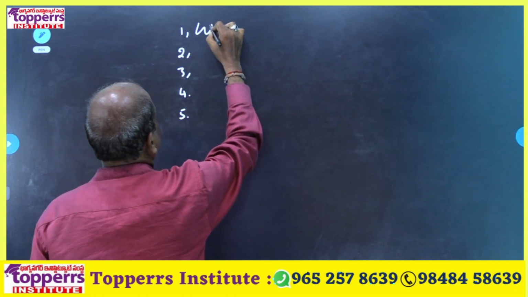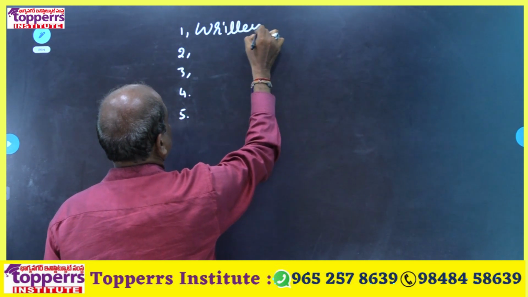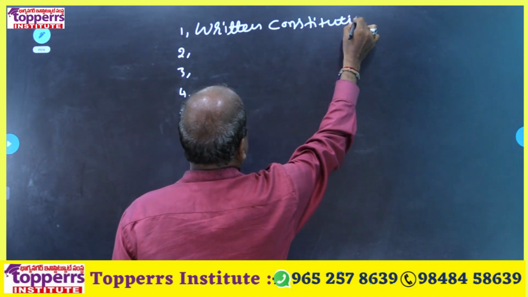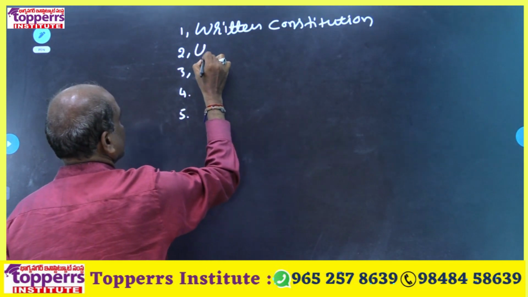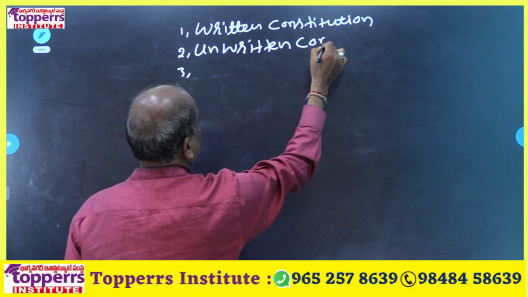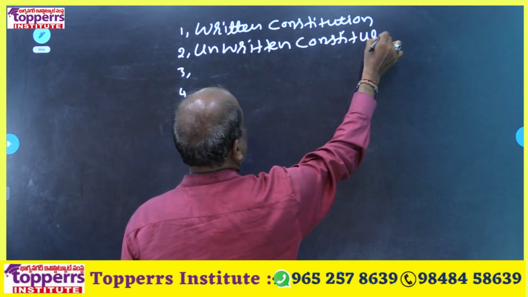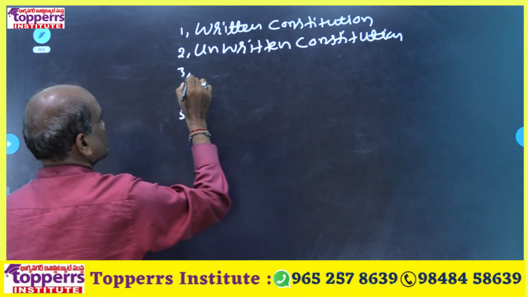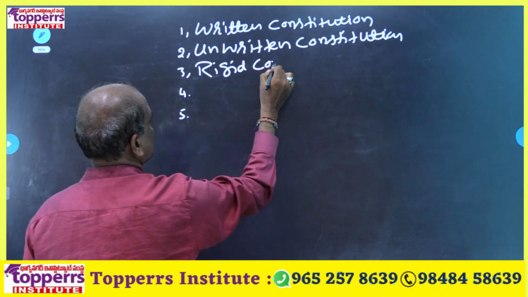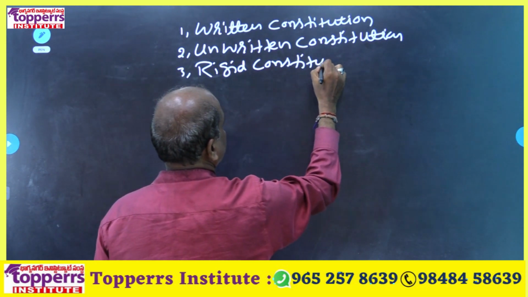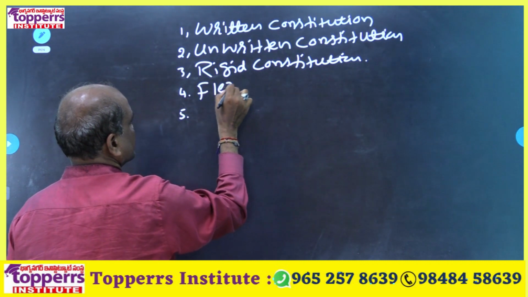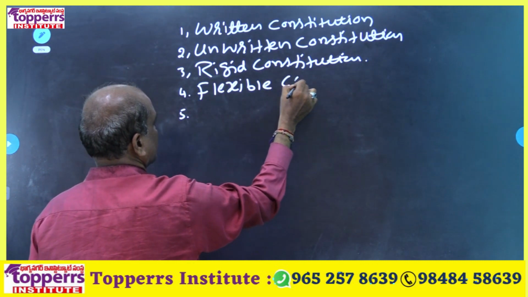The first one, written constitution. Second one, unwritten constitution. Third one, rigid constitution. Fourth one, flexible constitution.